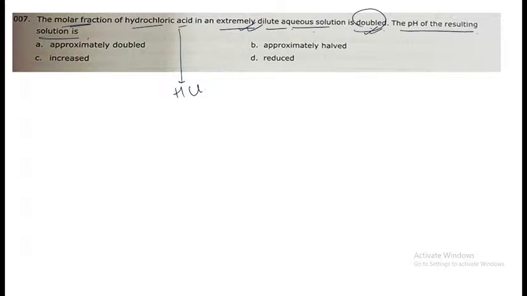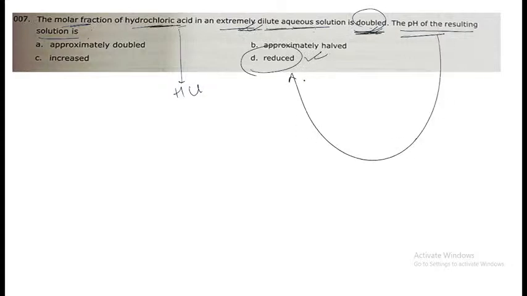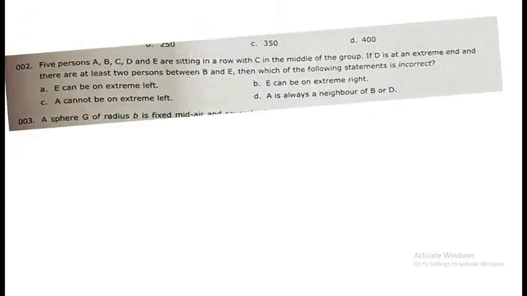Very good, excellent. Everyone, give it a try. Very good. So the answer for this question is yes, option number D. The molar fraction of the hydrochloric acid in an extremely dilute solution is doubled, so the pH will be getting reduced. Reduced means it would turn into an acidic solution, right? Answer would be option number D, that is, it gets reduced. Very good. Almost all of you got the answer correct, right?